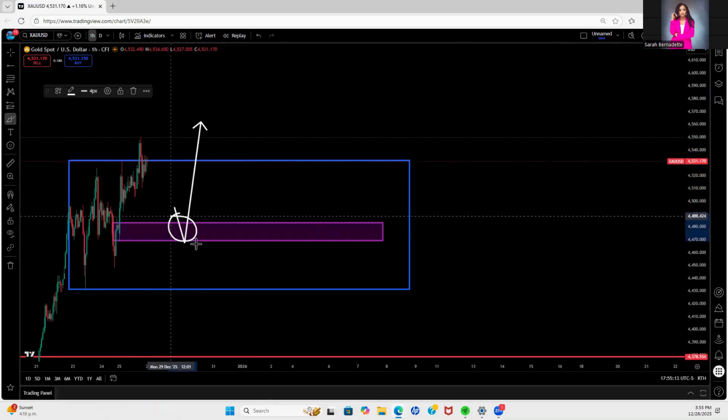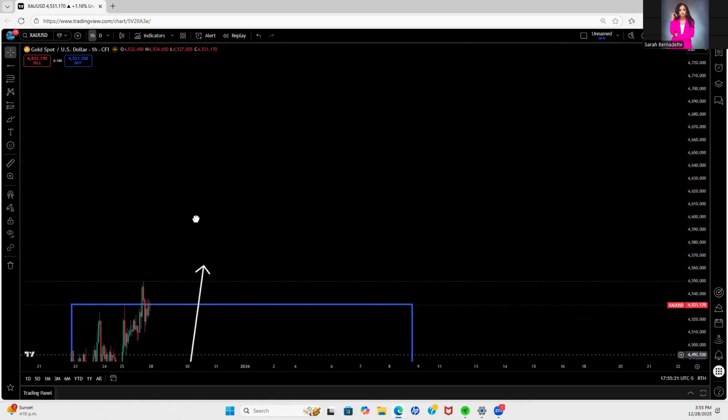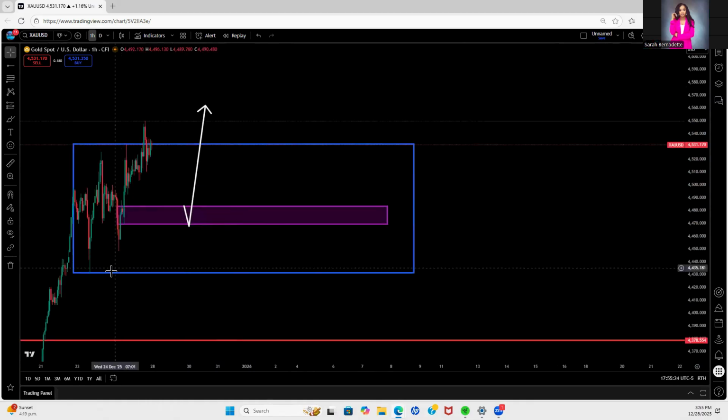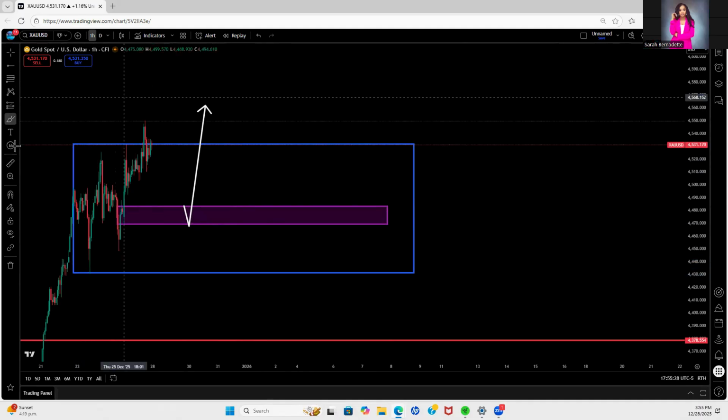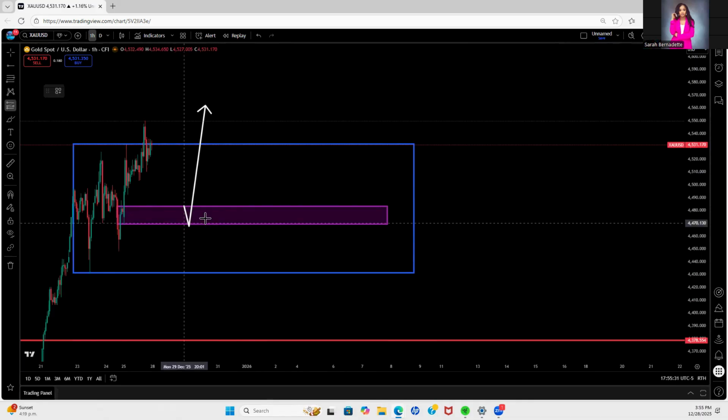So for me, this here would be the best area to go long, again if I was looking to go long. And then when I go long here, just keep holding the trade until that main price target. Your stop loss should be below this low, I think, which would be a good area to set your stop loss.